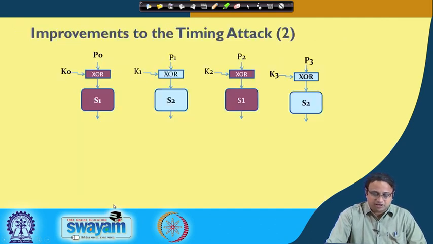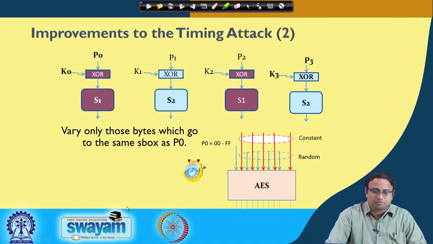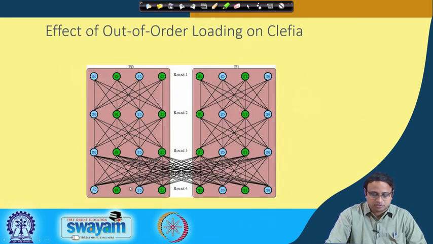So in order to adapt the timing attack on Clefia, because remember it is a Feistel cipher, we make another modification. Remember that I had only one branch which goes to this S box. But in Clefia, which is a Feistel cipher, it may happen that to an S box there are different branches from different secret keys going into that S box, and that makes the attack a little more complicated because you have to vary only those bytes which go to the same S box as your target S box, whereas the other parts you have to keep constant.